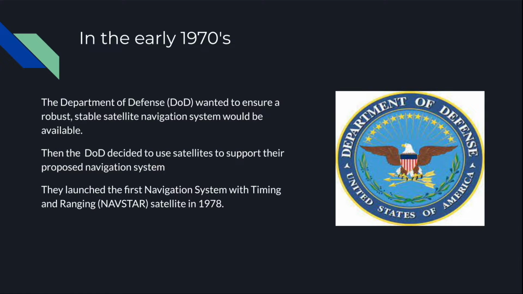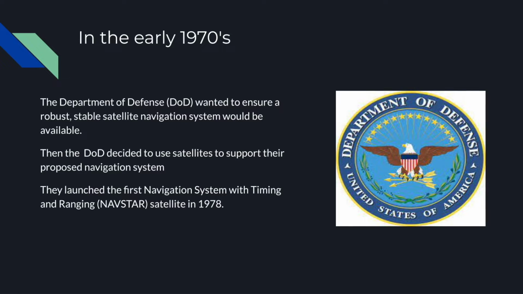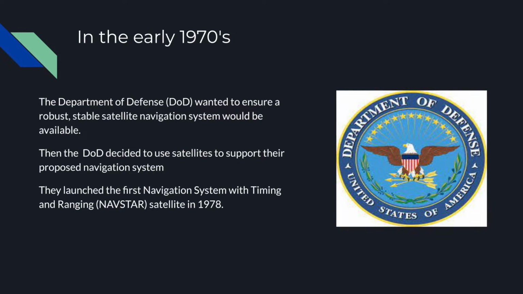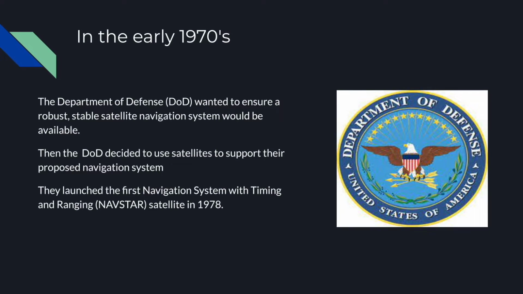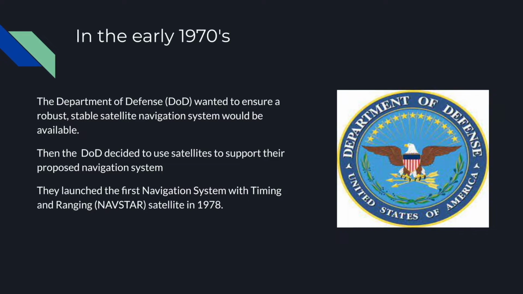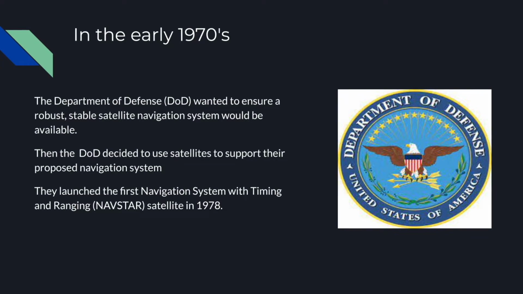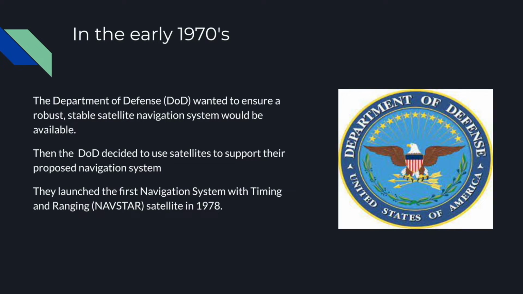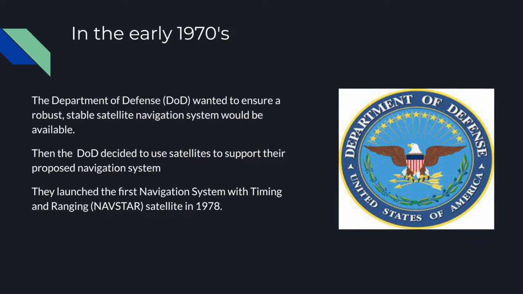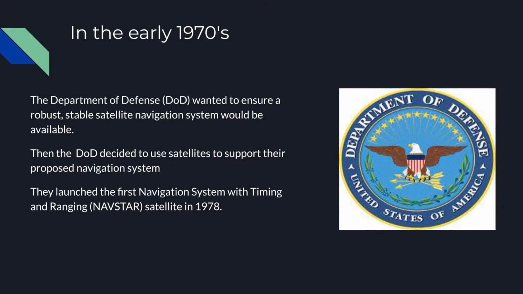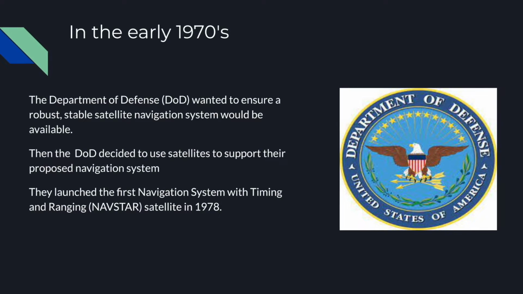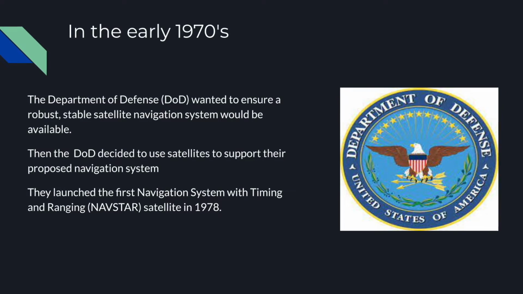The Department of Defense, or DoD, wanted to ensure a robust, stable satellite navigation system would be available. Embracing previous ideas from Navy scientists, the DoD decided to use satellites to support their proposed navigation system. They launched the first Navigation System with Timing and Ranging, Navstar, satellite in 1978. The satellite system became fully operational in 1993.